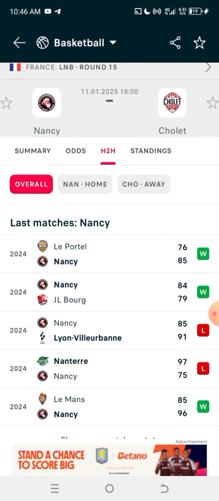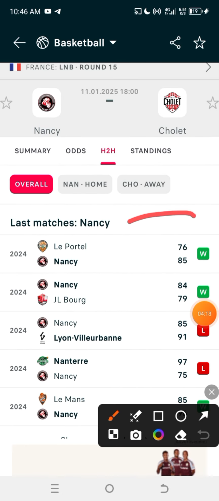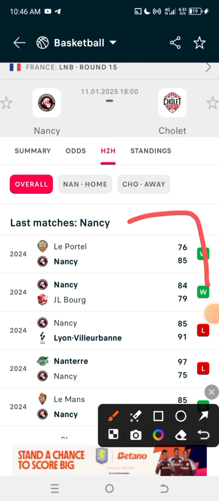After getting to this area, the next thing you have to do is to calculate the goals home have scored in the last 5 matches, the goals away have scored in the last 5 matches, and also we're going to combine their head to head. So let's do it one at a time.